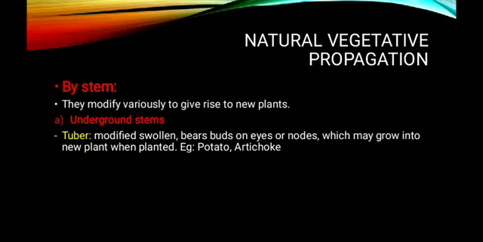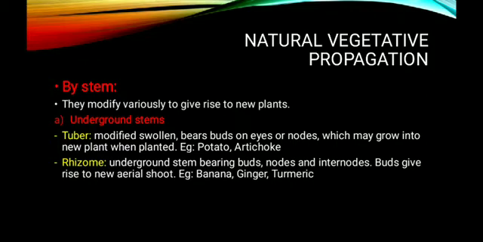Here again there are different types of underground stem. The first one is a tuber. A tuber is a modified swollen stem; it bears buds on eyes or nodes which may grow into a new plant when planted. The example for underground stem, a tuber which acts as a vegetative propagule, is found in potato plants as well as artichoke plants.